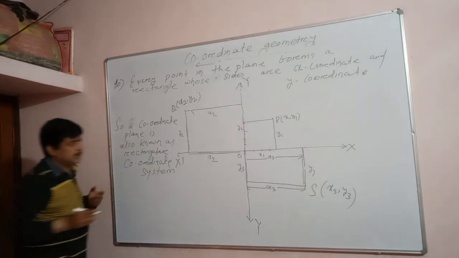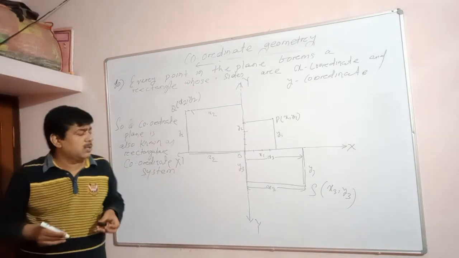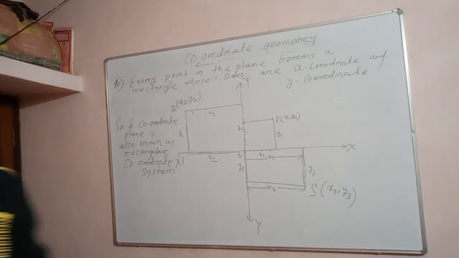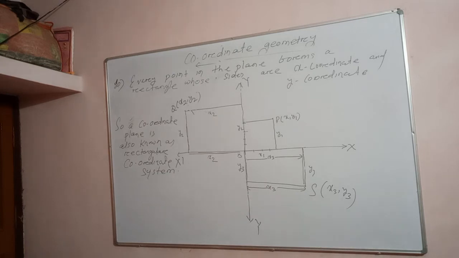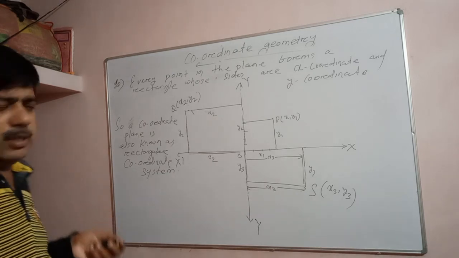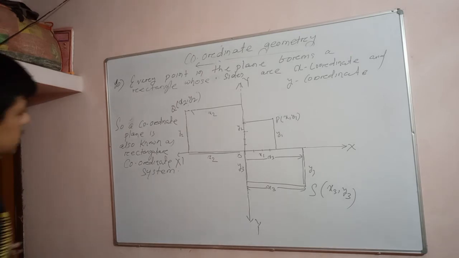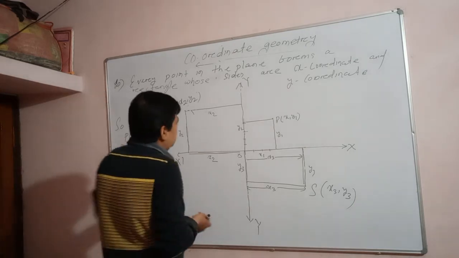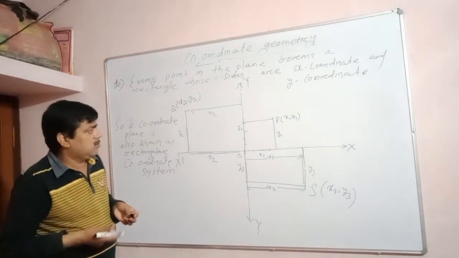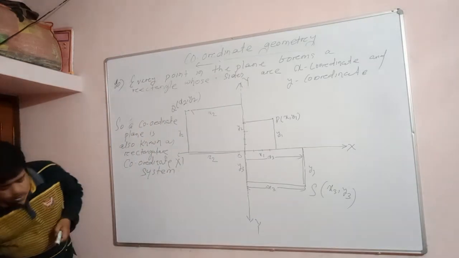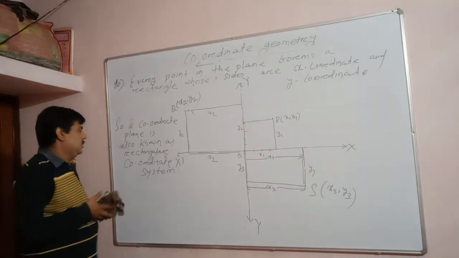Is it clear? Why is it known as the rectangular coordinate system? It is also known as the rectangular coordinate system because every point forms a rectangle whose sides are the x coordinate and y coordinate. Understood or not? That is why the coordinate plane is also known as the rectangular coordinate system.